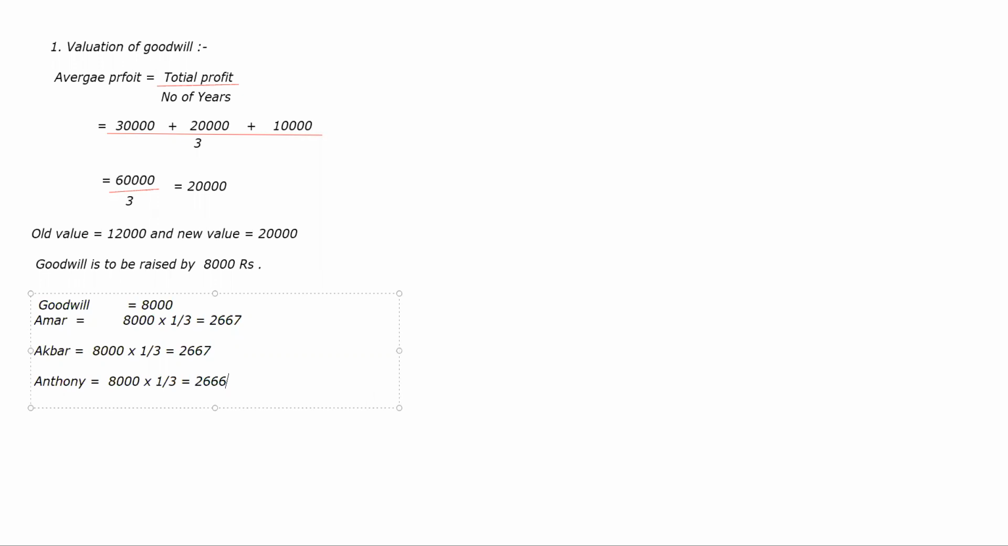See, it is coming 2000. See here, please pay attention. It was coming 2066.66, correct? So we have adjusted the two amounts with 7 and the remaining with 6, because at the end it should come 8,000 only. Okay. So we have to adjust that.